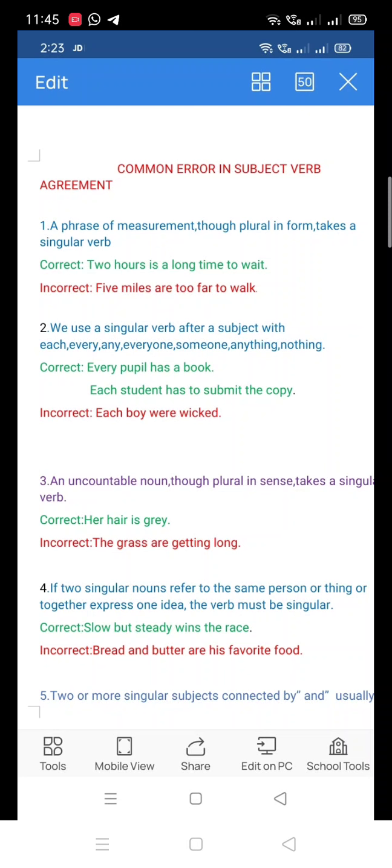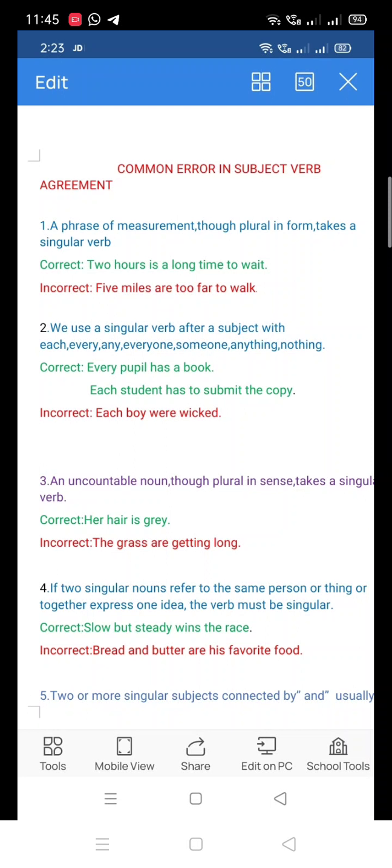Number 1, a phrase of measurement, though plural in form, takes a singular verb. A phrase of measurement may be time, may be distance, or whatever else, but a phrase of measurement always takes a singular verb. You have to keep it in your mind. You can see the example here.